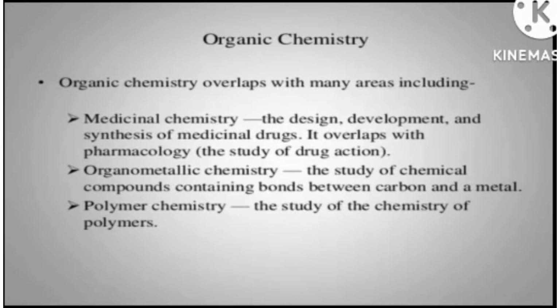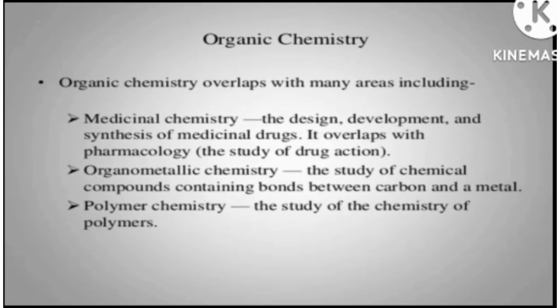Now let's move towards the branches of organic chemistry. Organic chemistry overlaps many other areas, like medicinal chemistry is also included in organic chemistry. And we know that in medicinal chemistry we study about medicines. On which components our medicines are made up of is basically explained in medicinal chemistry. You can write it by the name of medicinal chemistry.